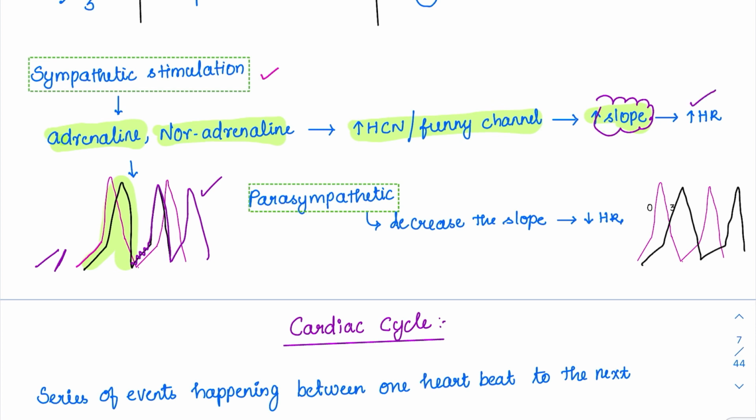Finally it increases the heart rate. Parasympathetic, what is it going to do? It is going to flatten the slope. It is going to decrease the slope and finally reduce the heart rate. They are primarily acting on the pre-potentials and pacemaker potential. That's how they are controlling the heart rate.